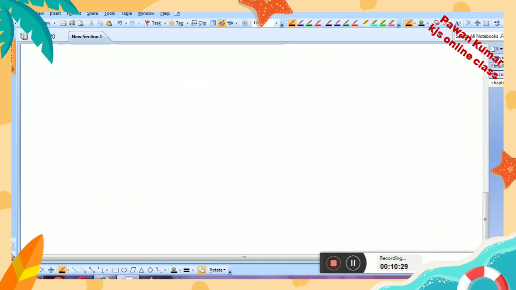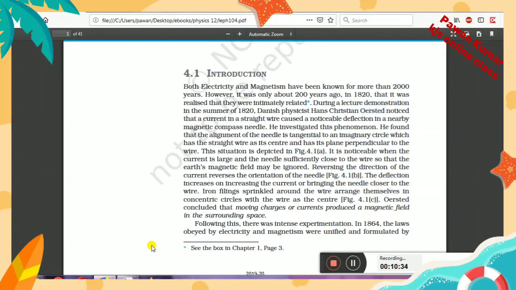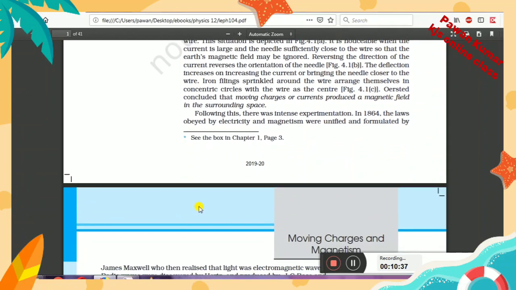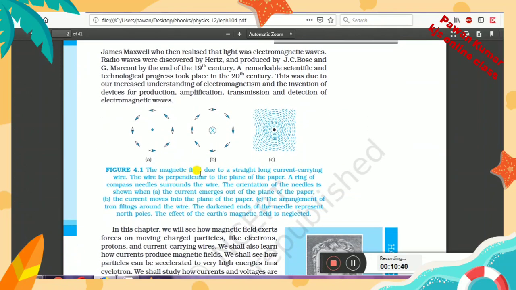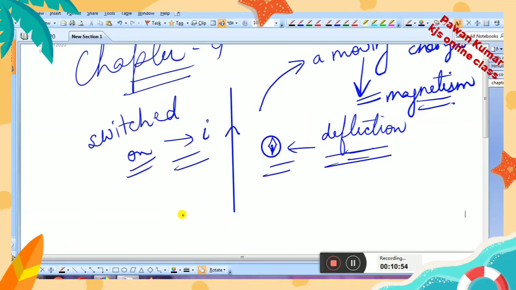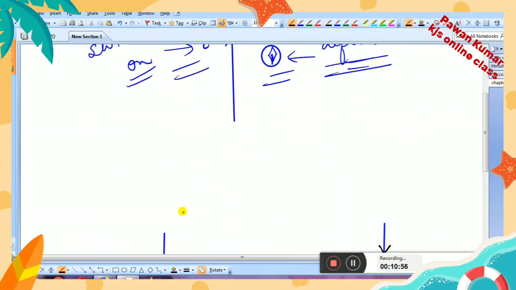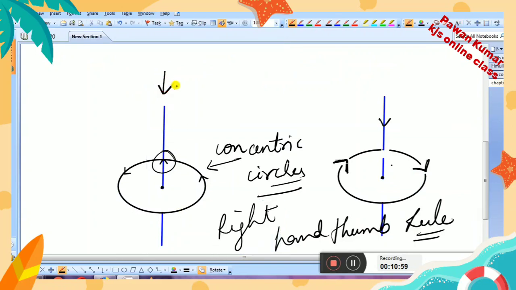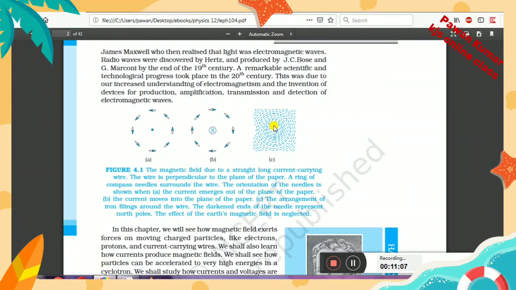So in total he told that if a current carrying wire is placed somewhere, then around it magnetism or a magnetic field will be produced. These are the concentric circles which will be seen around a current carrying wire. Here you can see this dot. This dot is the current carrying wire only. When you see the current carrying wire from the top, it will look like a dot. That dot only is shown here.